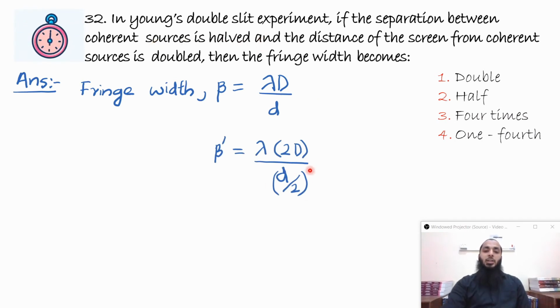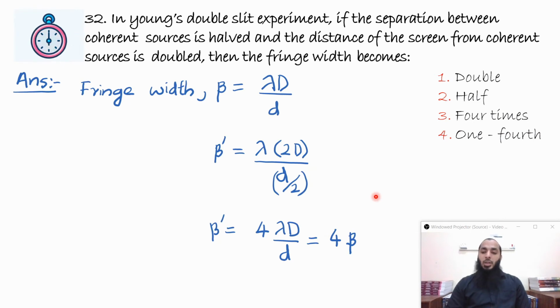That means d dash will become small d by 2, and then capital D dash will become 2D because the distance from the screen to the coherent sources has been doubled. So this 2 will go in the numerator, and you will get 4 lambda capital D by small d, which is nothing but 4 beta. So clearly the fringe width will become 4 times the previous one.